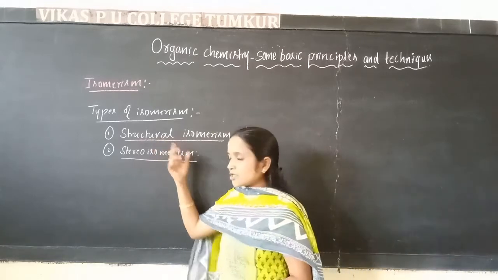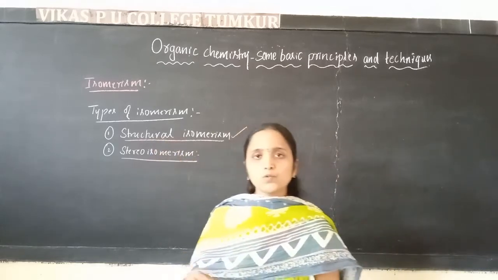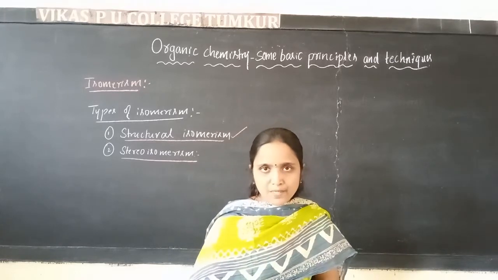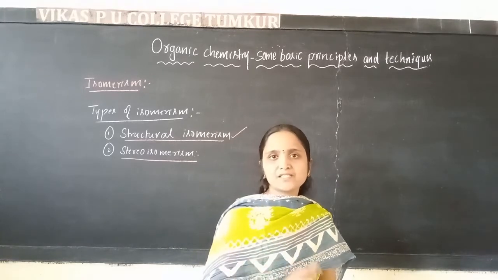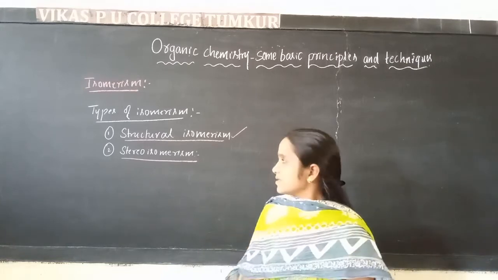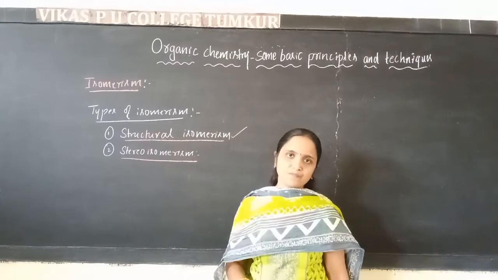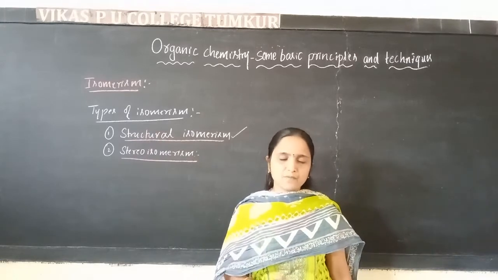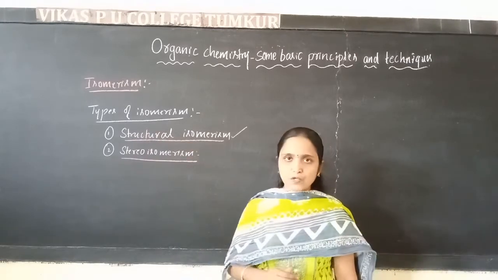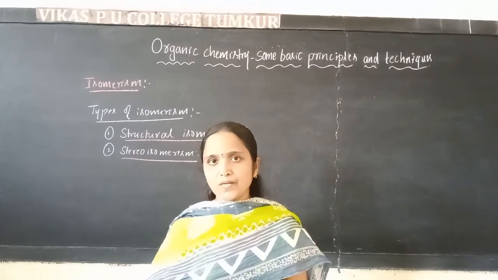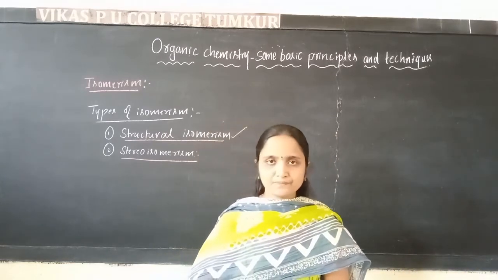Structural isomerism means two or more compounds having the same molecular formula but differing in the structure. Here the name itself indicates what is going to differ in the compound. Those isomers we call structural isomers. The phenomenon is called structural isomerism.